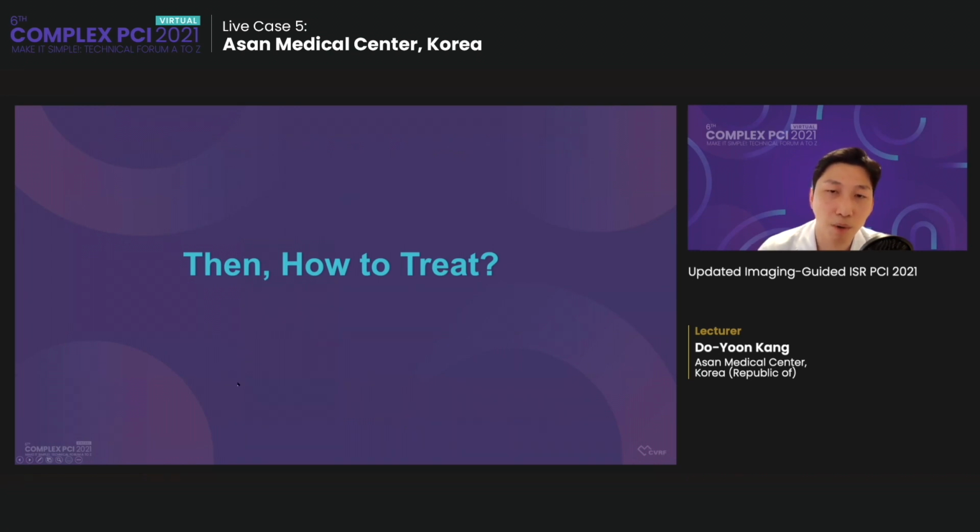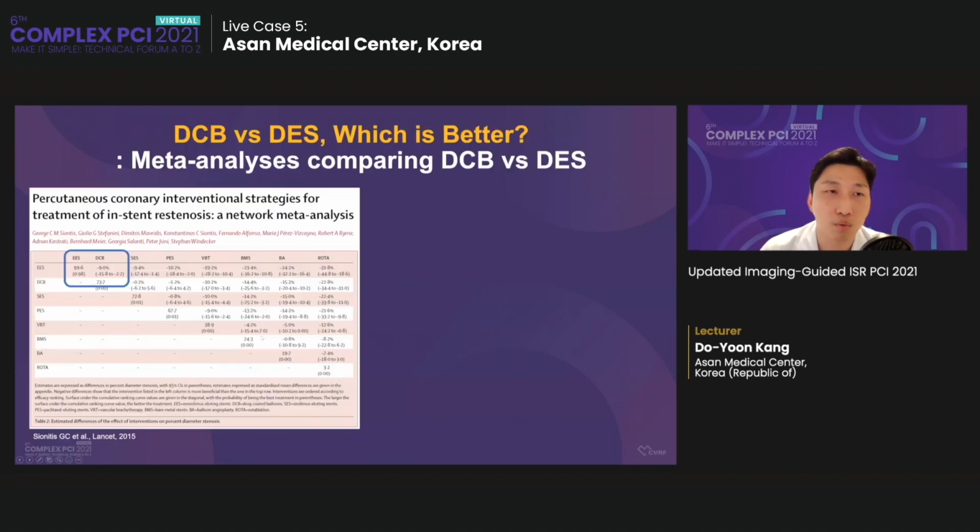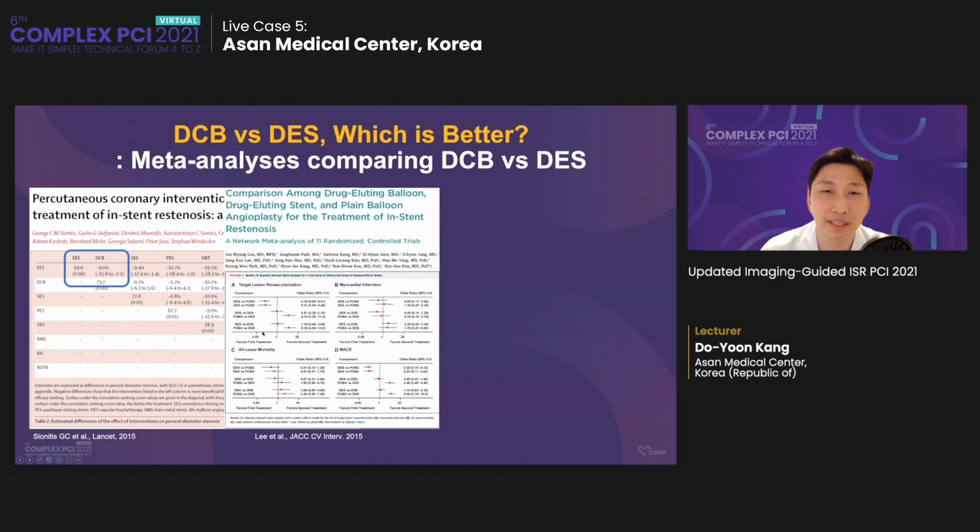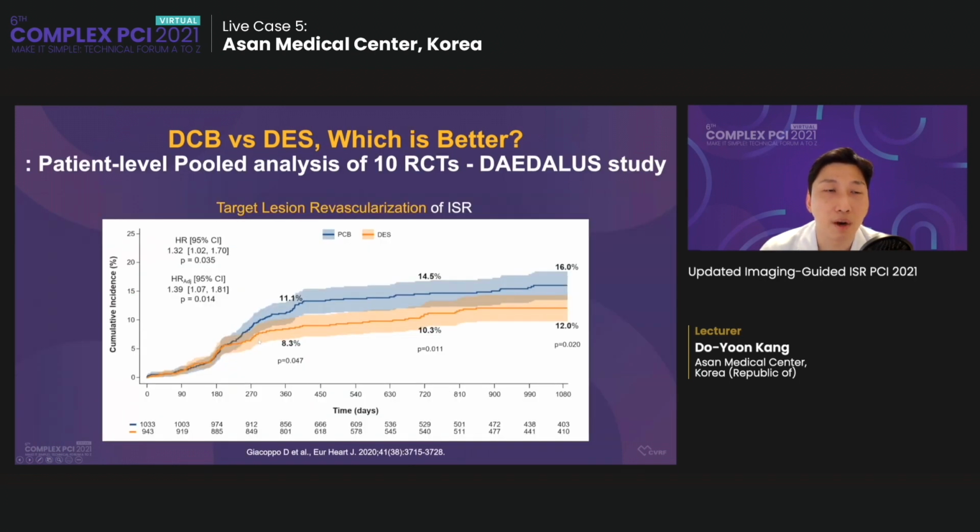There are two options, the drug-coated balloon or DES. Which should be better? There are many meta-analyses comparing two modalities. And recently, a large-sized patient-level pooled analysis of the 10 RCTs was published, and it showed the target lesion revascularization was lower in DES group, the red line.